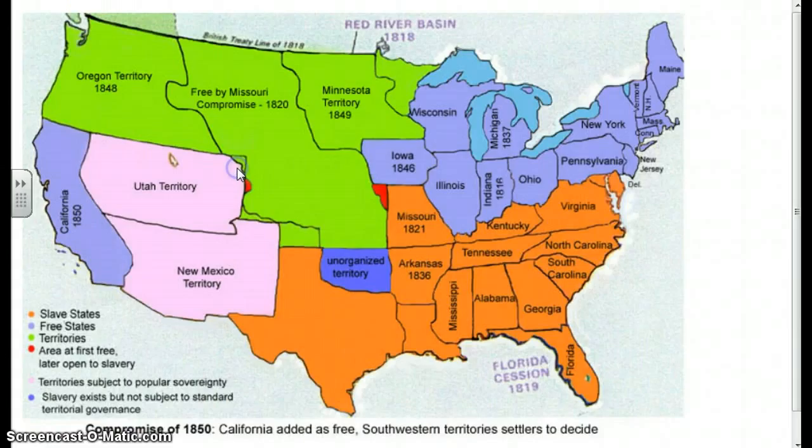The Compromise of 1850, proposed by Henry Clay and subsequently Stephen Douglas, when Henry Clay became too sick to carry it on, also dealt with territories of the United States wanting to become states and dealing with the slavery issue. Here in orange you can see the states that had already entered the Union as slave states, and purple states that had come into the Union and had outlawed slavery.